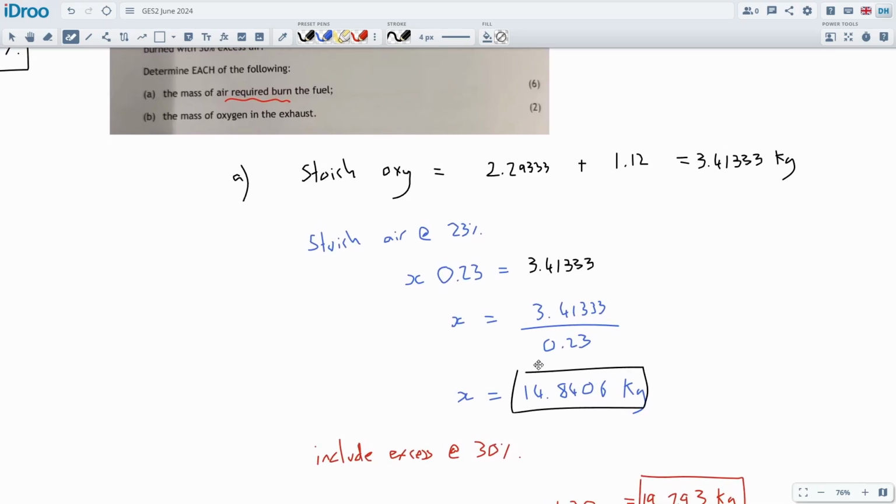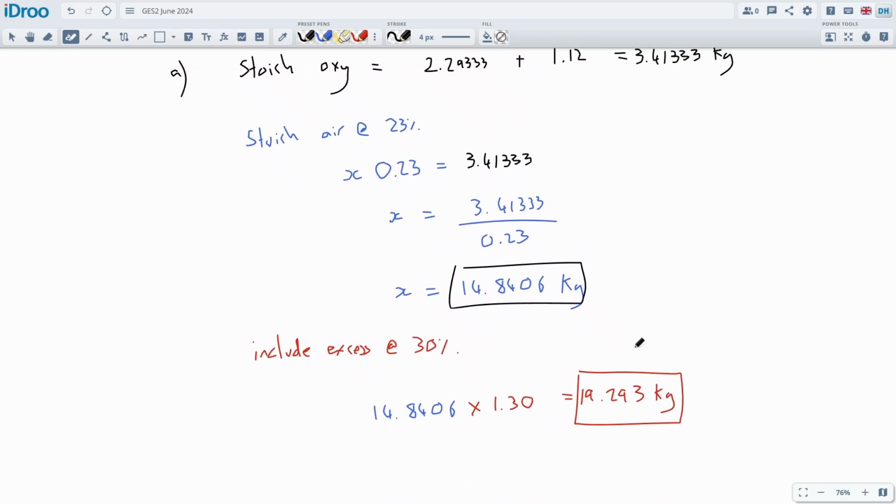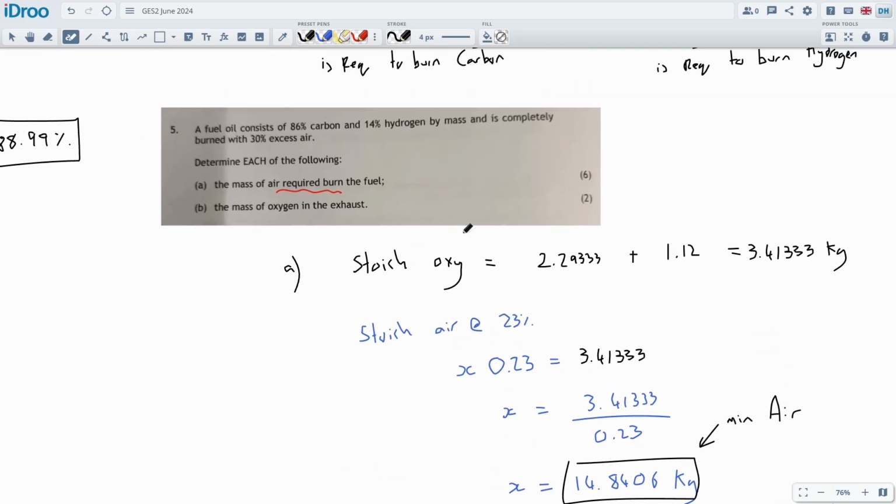I'm going to leave it all like this because I'm not trying to understand the wording of the question too much. Really, this is the actual air supplied to the engine, and this is the minimum air required to burn the fuel. So again, it's a bit bad on the wording. I assume they're saying that we're going to include the excess because that's what was more useful, but they don't say it clearly.